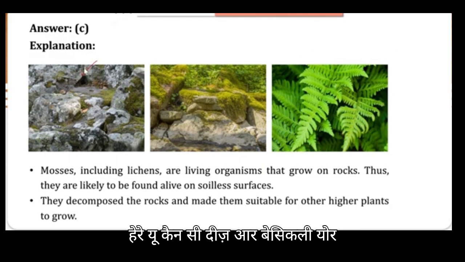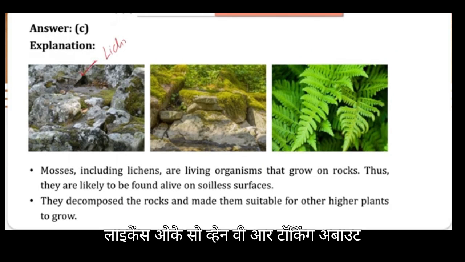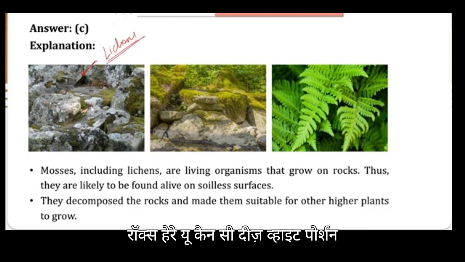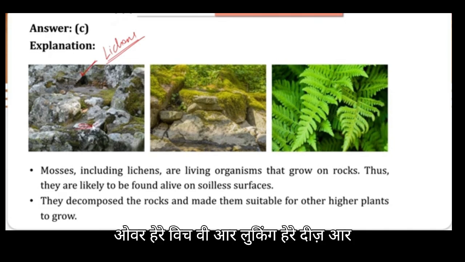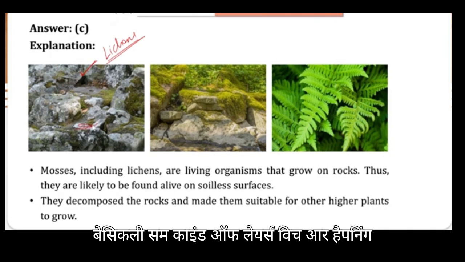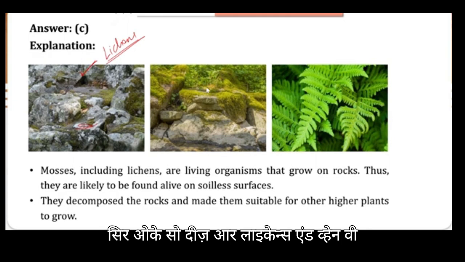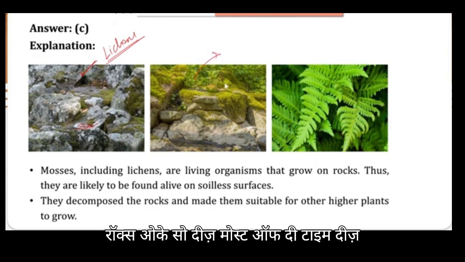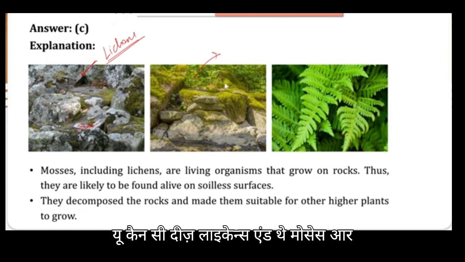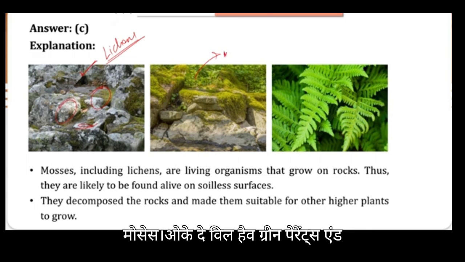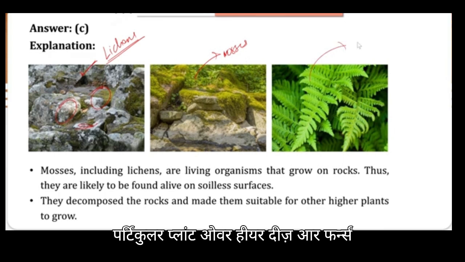When we are talking about this picture here, you can see these are basically lichens. Lichens are available on the rocks. You can see this white portion over here; these are some kind of layers forming on the rock surface itself. And this green appearance on the rocks is mosses. Most of the time lichens and mosses go side by side. And this particular plant over here is a fern.